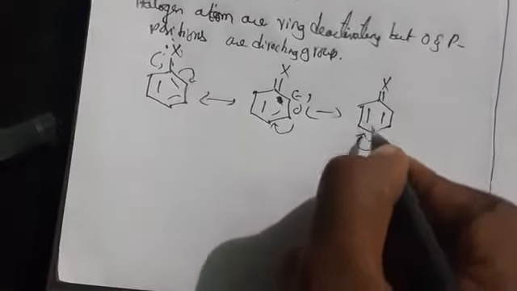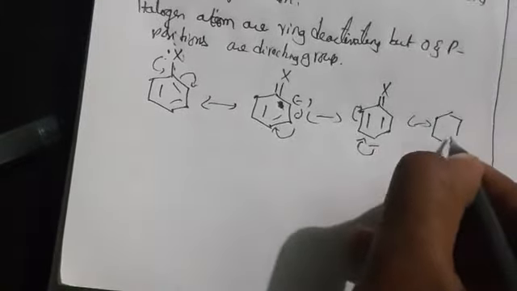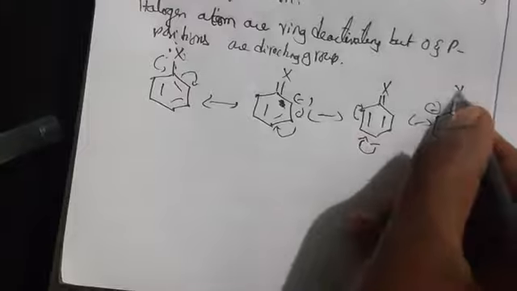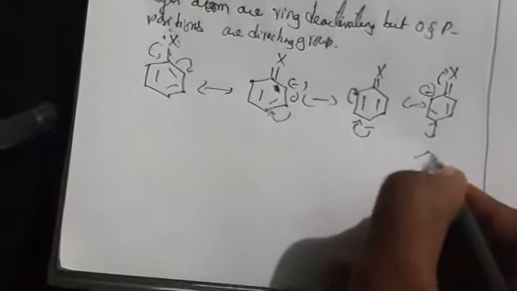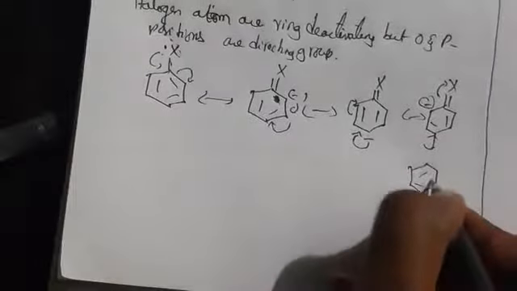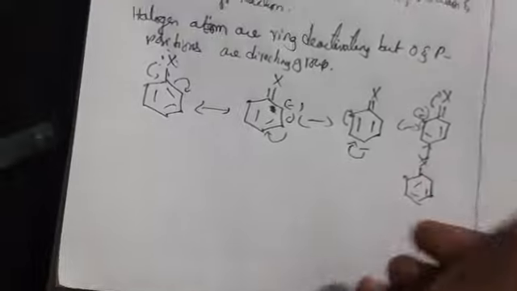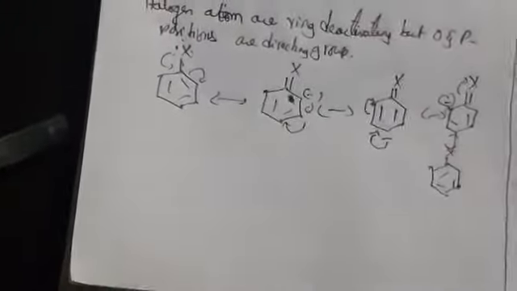Again this minus charge turns, and this carbon gets the minus charge. These are the resonance structures.